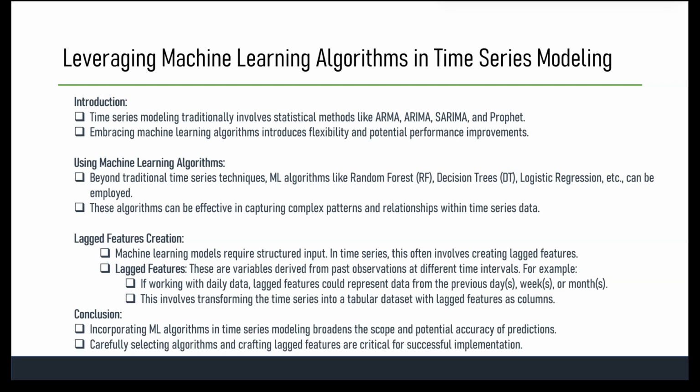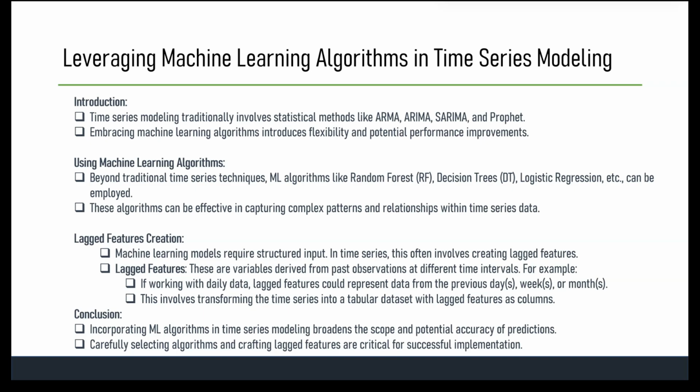Okay, so you create the data in a tabular format and you incorporate past observations at different time intervals as additional input. This process allows machine learning algorithms to learn from the historical patterns and relationships within the data, enabling them to make predictions based on these lagged variables alongside other relevant features. So you understood, right? I mean, spot on. Leveraging machine learning algorithms in time series modeling necessitates the creation of lagged features to provide historical context to the algorithm for forecasting or prediction tasks.